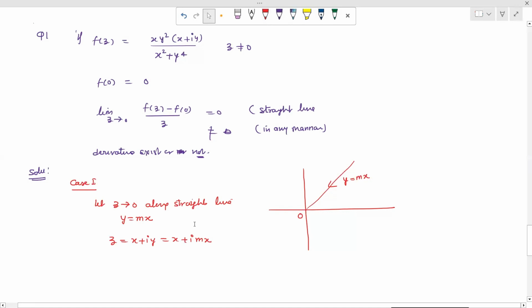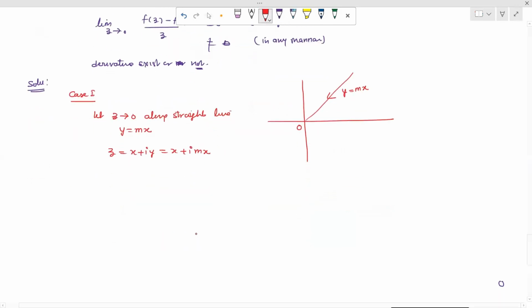When z tends to 0, this implies that x tends to 0. So now the limit as z tends to 0 of (f(z) minus f(0)) upon z implies that we take the limit as x tends to 0. So what is the value of f(z)?